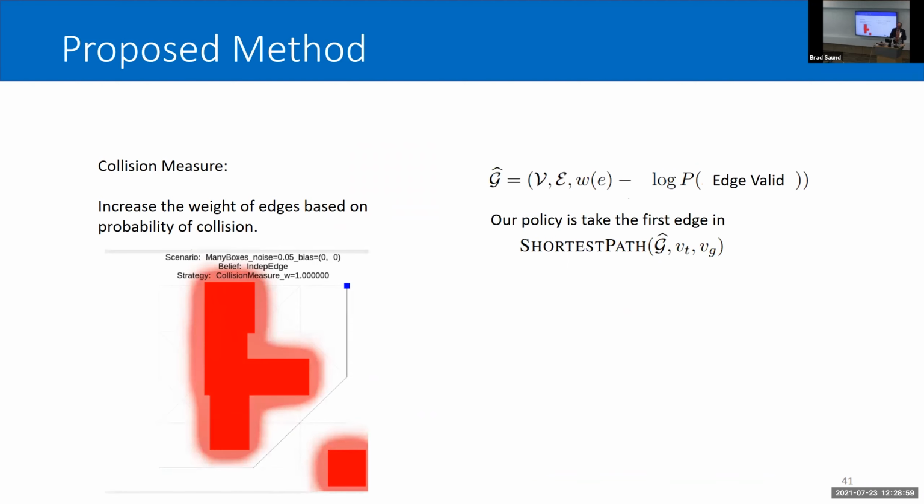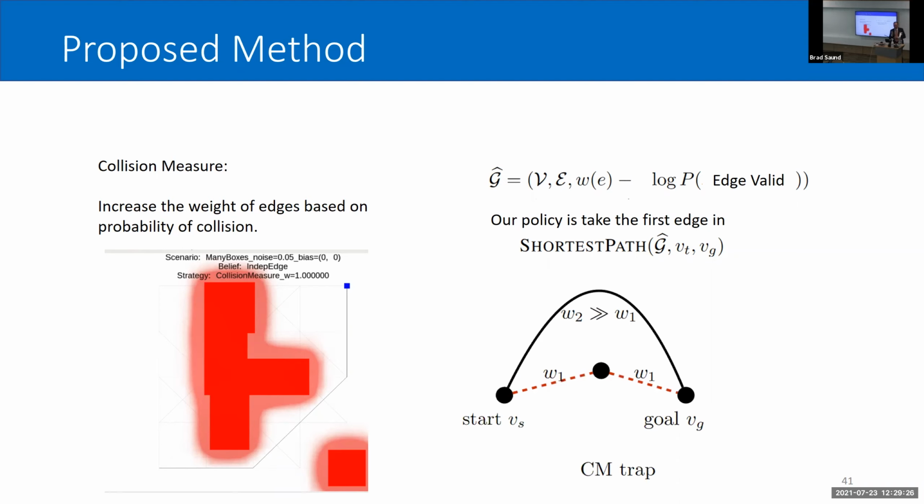Formally, what we're going to do is add cost to the edges based on the probability of collision. If an edge is likely valid, in fact, if we know it's valid, I'm using log probability here, so we actually add no extra cost, and the edge weight stays the same. If instead we know the edge is invalid, then with probability 1, it's in collision, and we add an infinite cost, and the robot will never attempt that edge. The biggest benefit of this approach is that it is very efficient to plan because we're planning over a concrete graph.